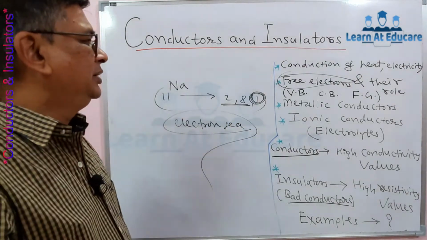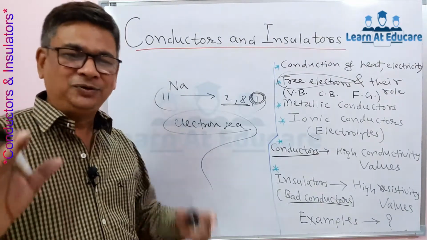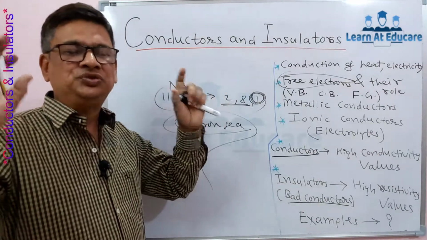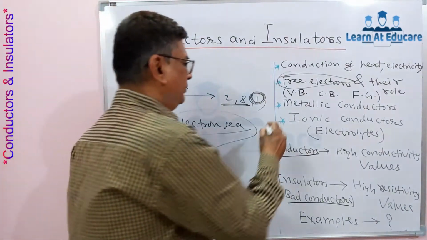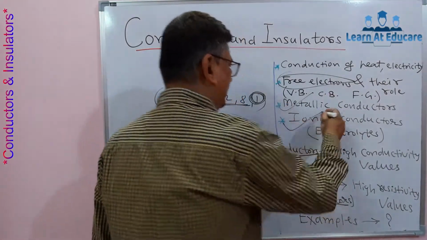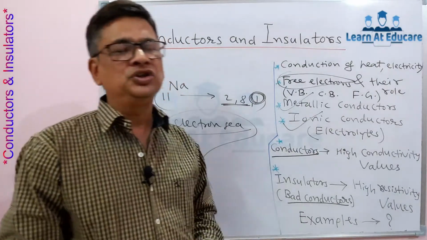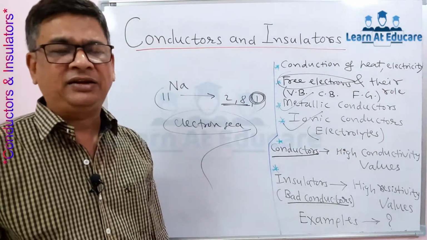Okay, let us forget about all that complication. To understand in simple words, metals have free electrons to conduct heat and electricity. Now, metallic conductors and ionic conductors, these are two types of conductors. Metallic conductors, all those metals as just mentioned, have free electrons to conduct heat and electricity.